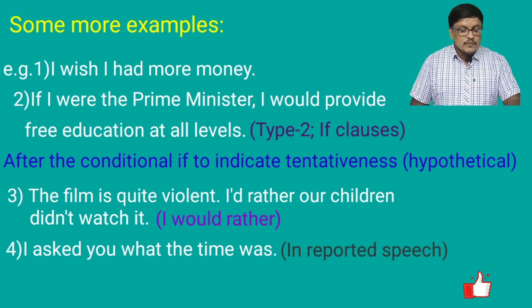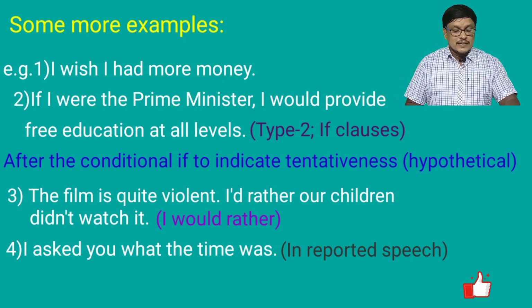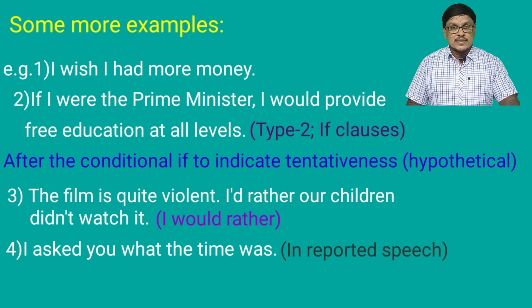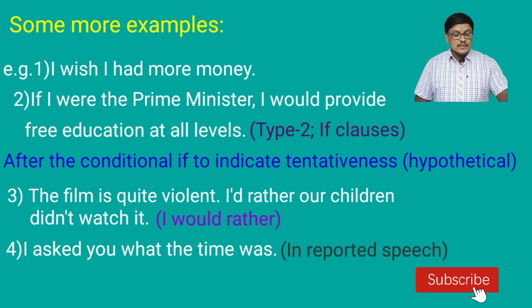Next example here. If I were the Prime Minister, I would provide free education at all levels. This sentence is the type 2 of if clauses. Here, the usage after the conditional if to indicate tentativeness, we use a past verb form. That means tentativeness means uncertainty. Hypotheticals or possible situations, statements or questions about something imaginary rather than something real. That means here type 2 is called the imaginary condition of if clauses. In that we have to use the simple past form in the if clause.